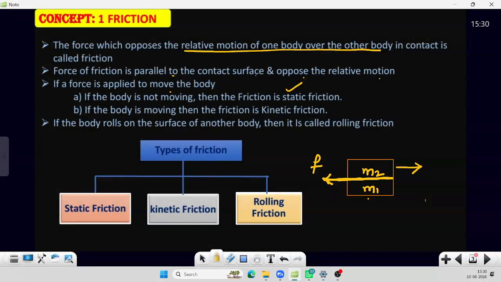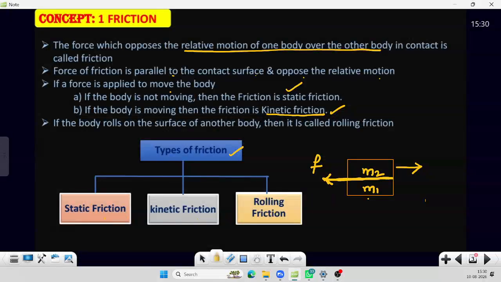If the body is in motion, that is called kinetic friction. If the body is rolling like a wheel, then that is called rolling friction. So we have three types of friction we are going to study: static friction, kinetic friction, and rolling friction.